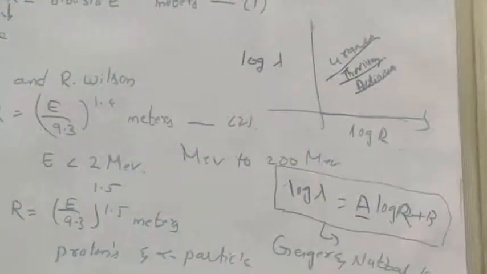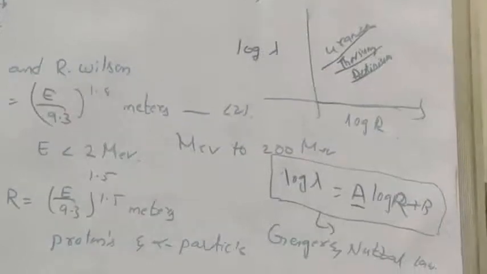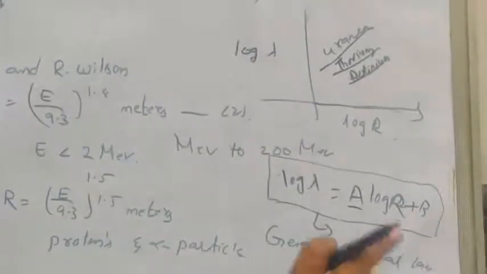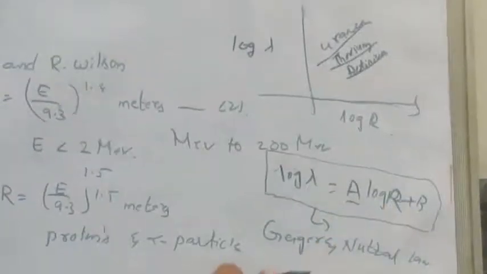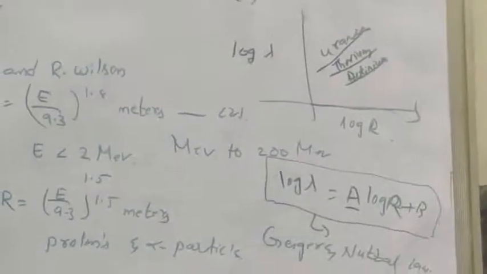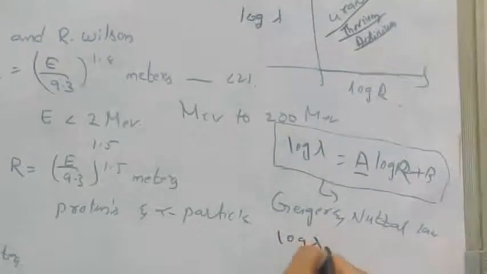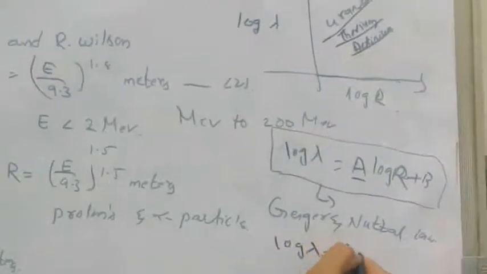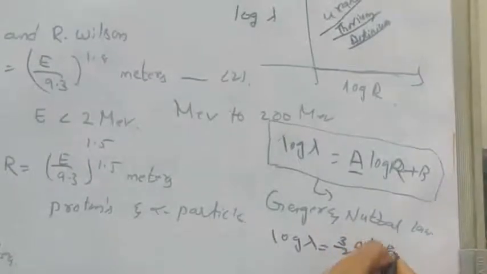Now the Geiger-Nuttall law in terms of range is this. If you want to consider the law in terms of energy, then it is given by log lambda is equal to 3 by 2 A log E naught plus B.